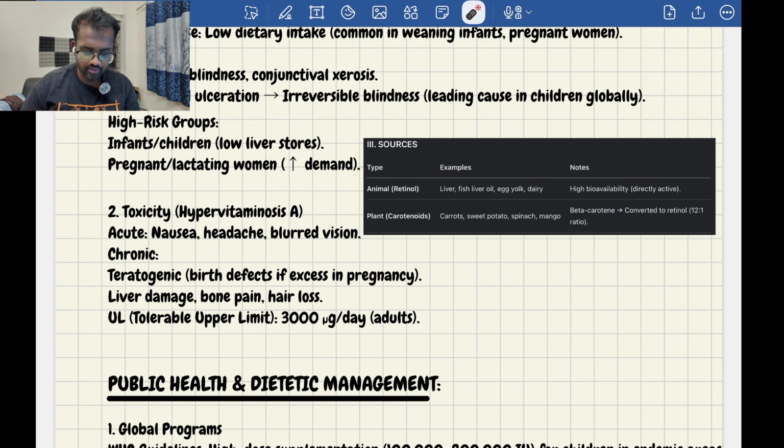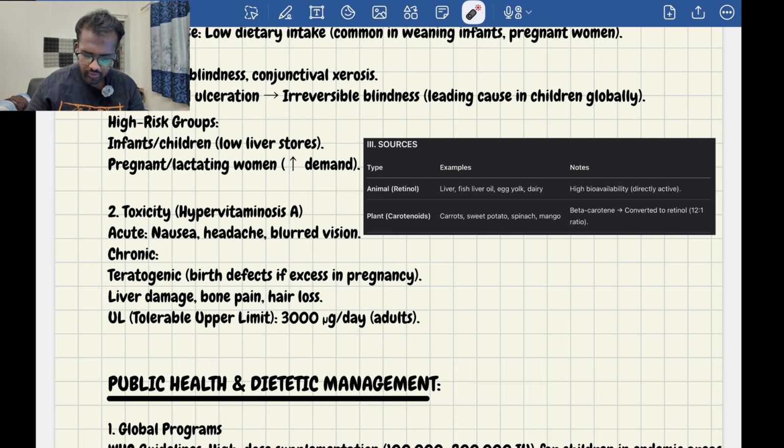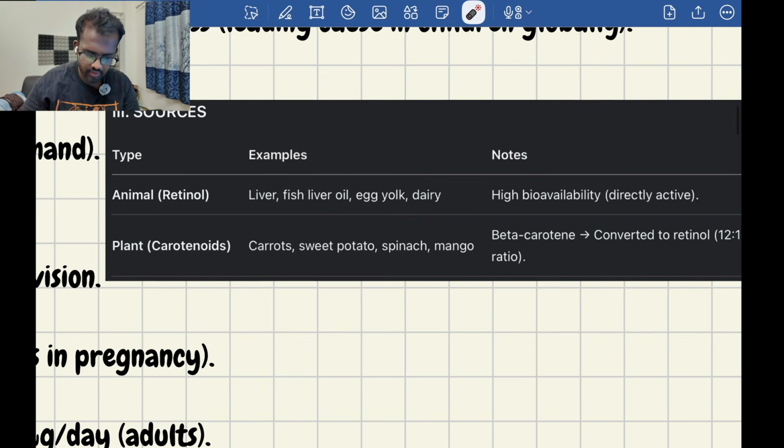In chronic cases, we can see teratogenic effects. There will be birth defects in the children if there is excess in pregnancy, and there will be liver damage also because most of the vitamin A is stored in the liver. And we have bone pain, hair loss, etc. The upper limit of vitamin A is 3000 micrograms per day for adults. The sources I have mentioned here, you can see.